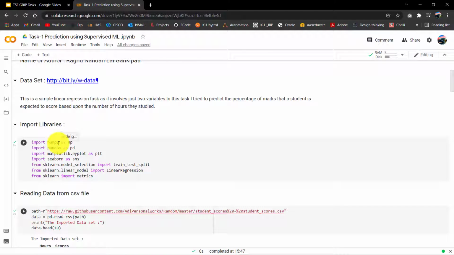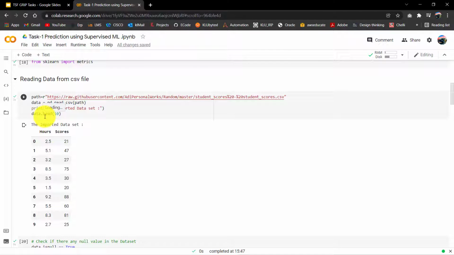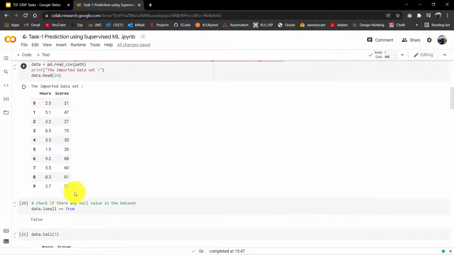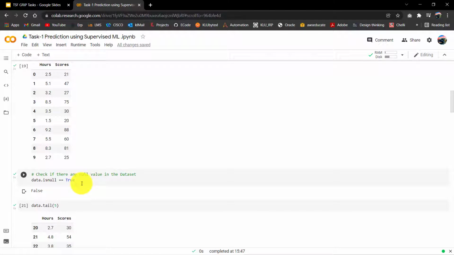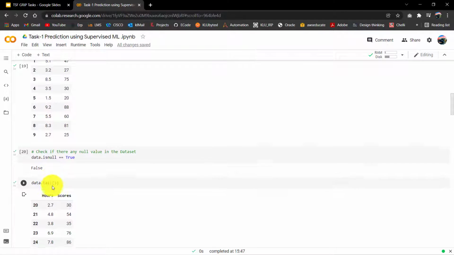Firstly, we will be importing the libraries such as NumPy, Pandas, Matplotlib, pyplot, and Seaborn for graphs, and sklearn models, etc. We will be reading the dataset from the path given by the task. Firstly, we will be performing data.head. It produces the first rows of the data present in the dataset. We will be checking if any data is null. There is nothing, so it has returned false.